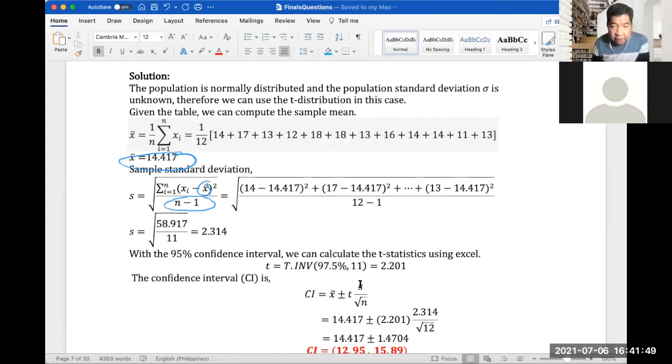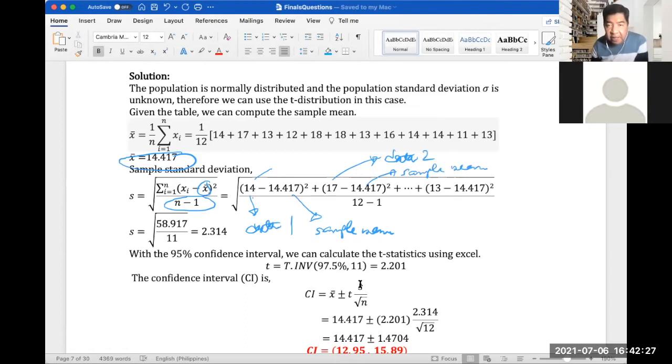Subtracting each element from our sample mean, for example for the first sample we have 14 minus our sample mean and then square it. This is data 1, this is our sample mean. The next is data 2 or sample 2, again subtract the sample mean and square it.